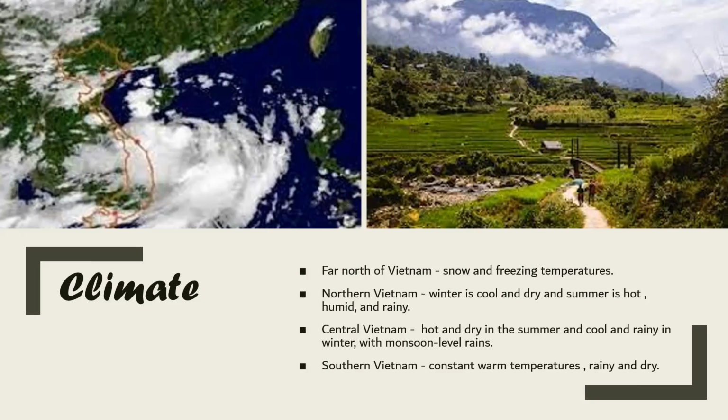Central Vietnam is hot and dry in the summer, that is from January to August, and cool and rainy in winter, with monsoon-level rains in October and November. Southern Vietnam has constant warm temperatures. Here, the seasons are simple: rainy from May to November and dry from November to May.